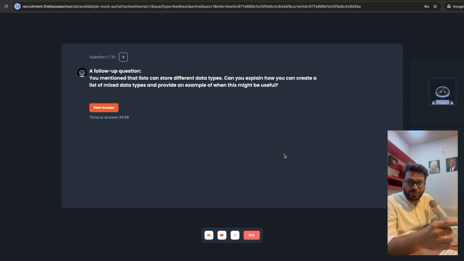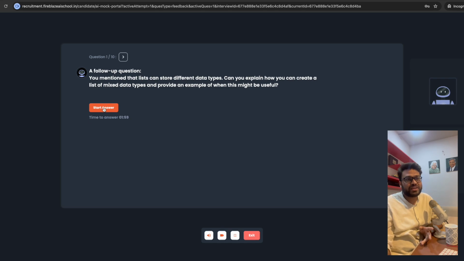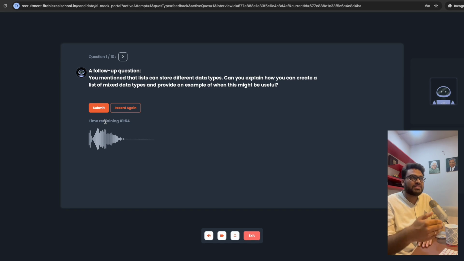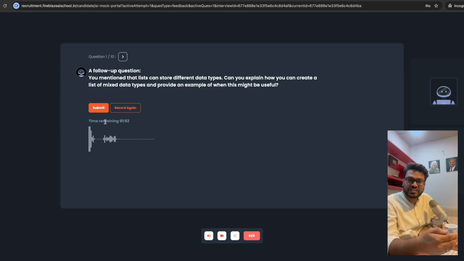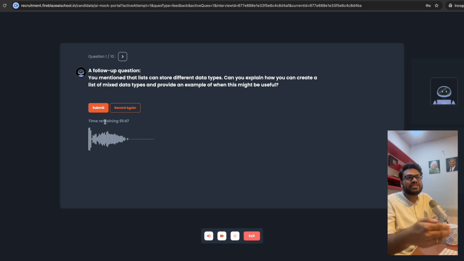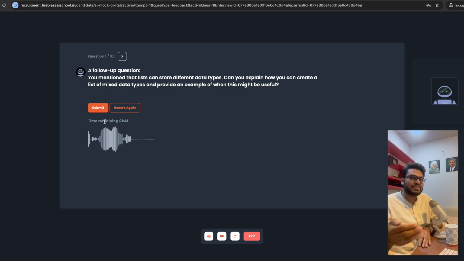It has asked us a follow-up question about whatever it just said, right? So you can again say, we can use a square bracket and then write such as say fruit names, so apple, pineapple, comma, we can as well write their prices 20 and 30. So these are the two different data types, that is int and string, which are stored within a list.